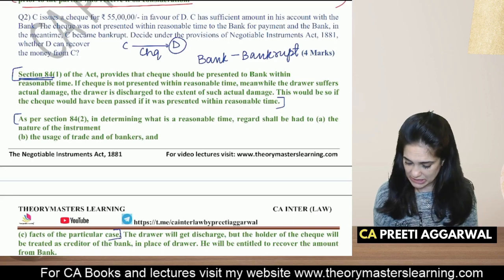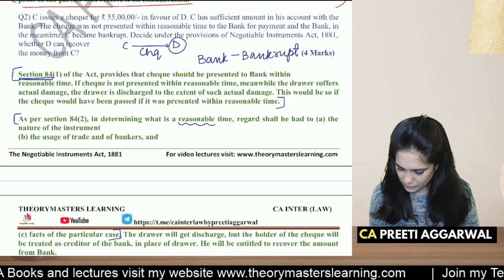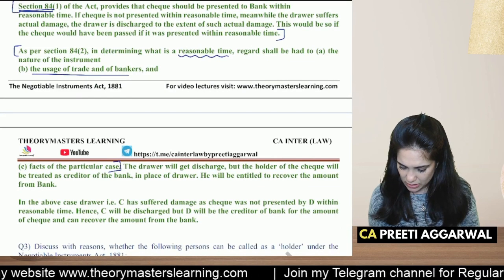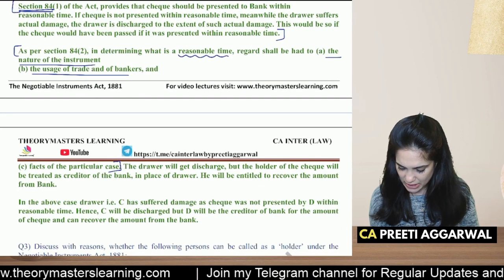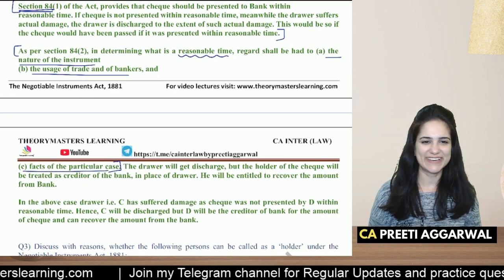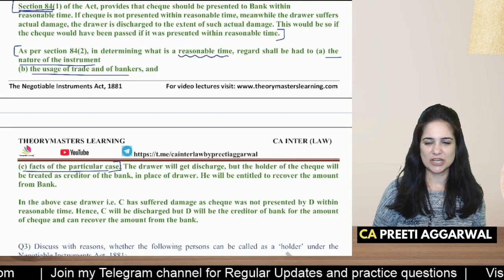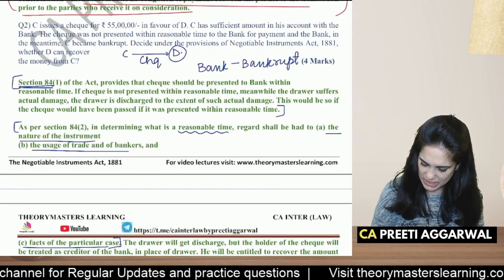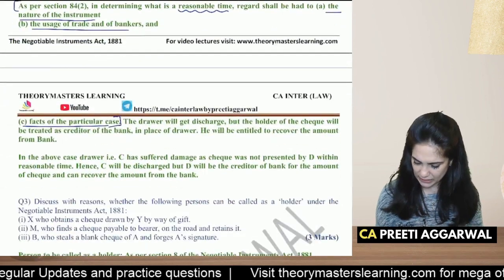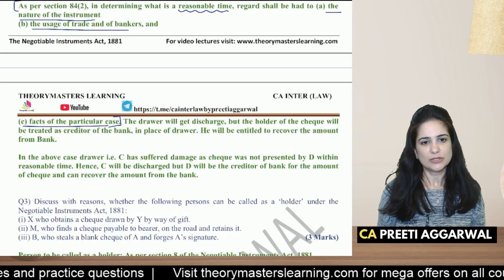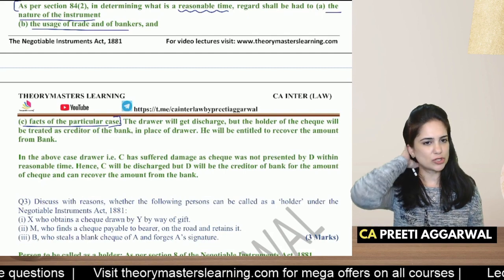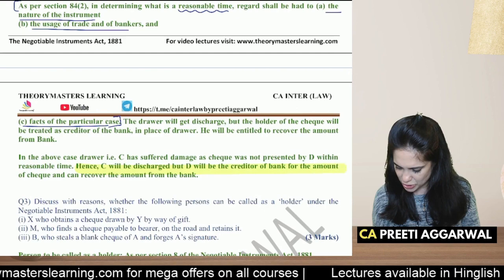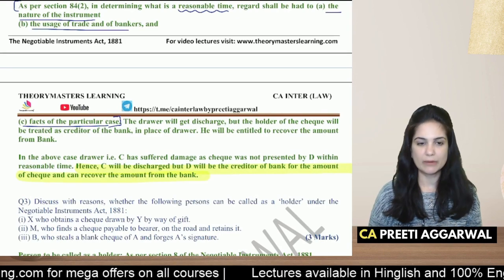So what is reasonable time? That also can be defined. What is reasonable depends upon the trade customs of the bankers. It depends on the nature of the instrument as well as the facts of the case. So the drawer will get discharged, but the holder will be treated as the creditor of the bank. So in simple words, D can recover money from the bank, not C, but the bank. So C has suffered damage because the instrument was not presented within reasonable time. This is the solution for which you will get marks. C will be discharged, but the creditor can recover the amount from the bank.